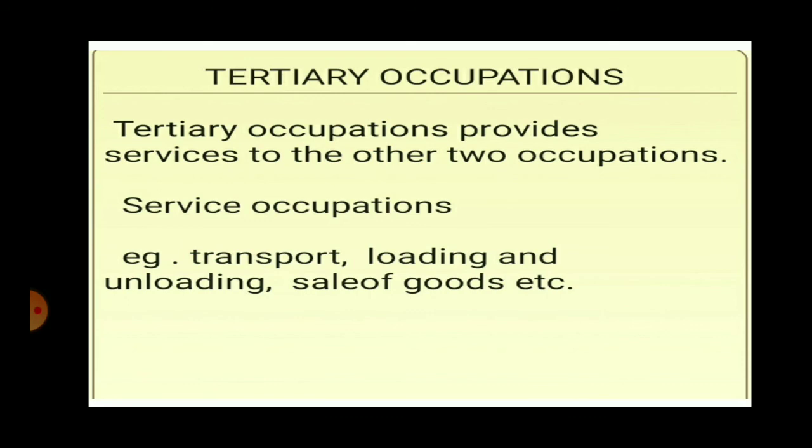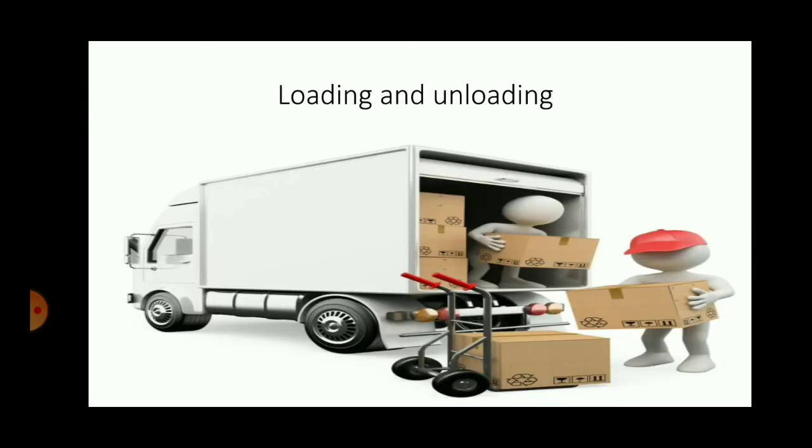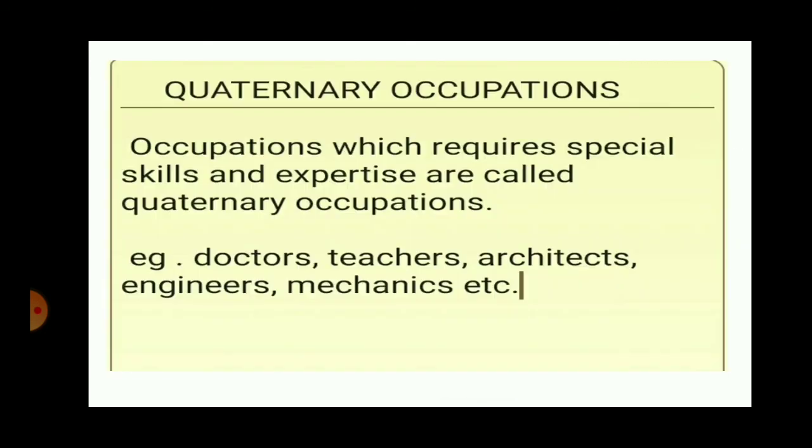So the services which are not ordinary services, but which require special training, special expertise, and thorough knowledge of that subject, such services are called quaternary occupation. Here are the examples of tertiary occupation: transportation, loading, unloading, sale of goods.